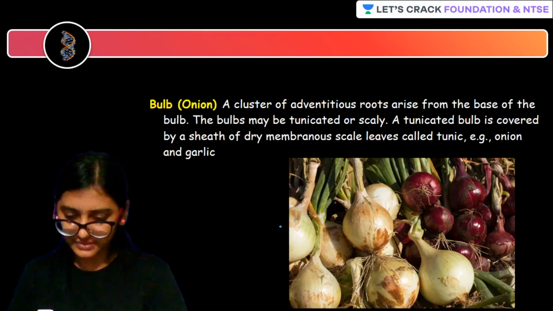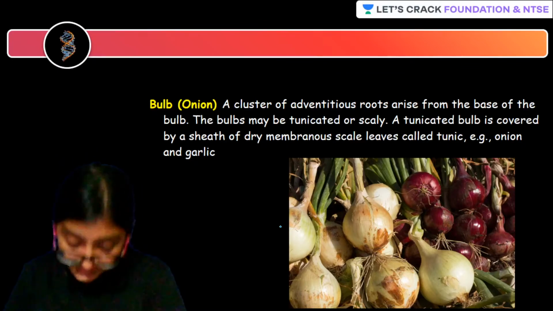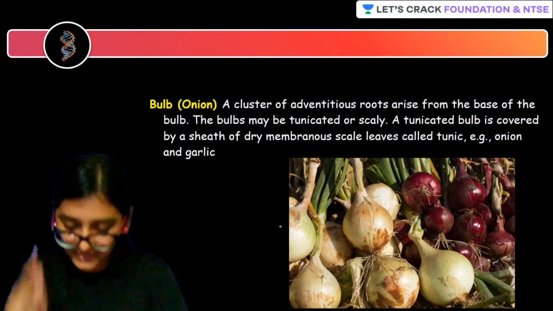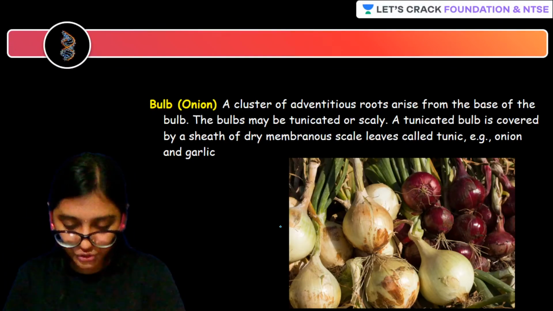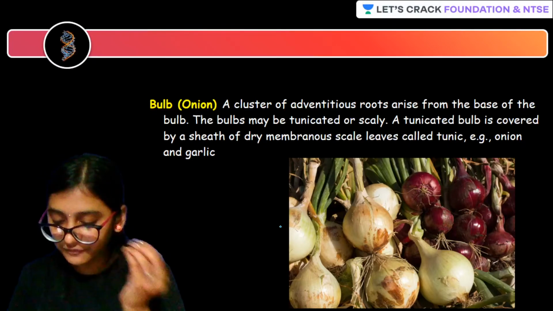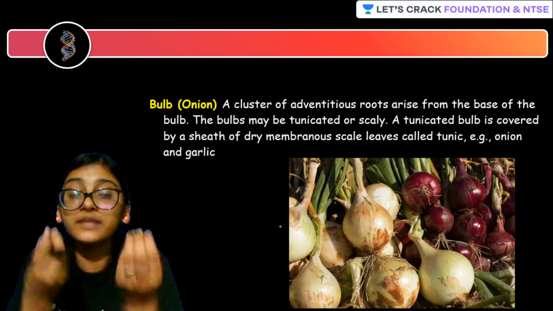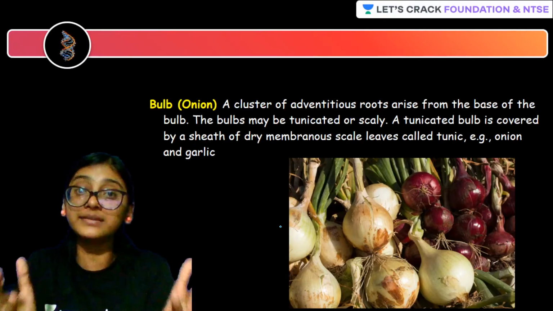Sulfur is released when we cut onions. Absolutely correct. Sulfur gas, sulfur chemicals will be released from this onion, which will act as an irritant.